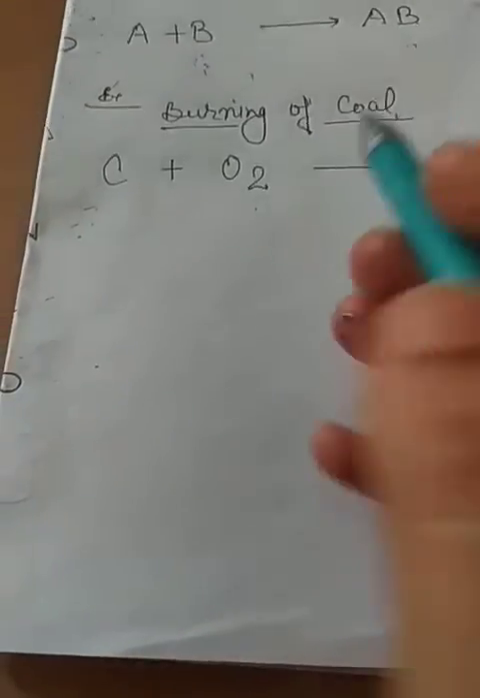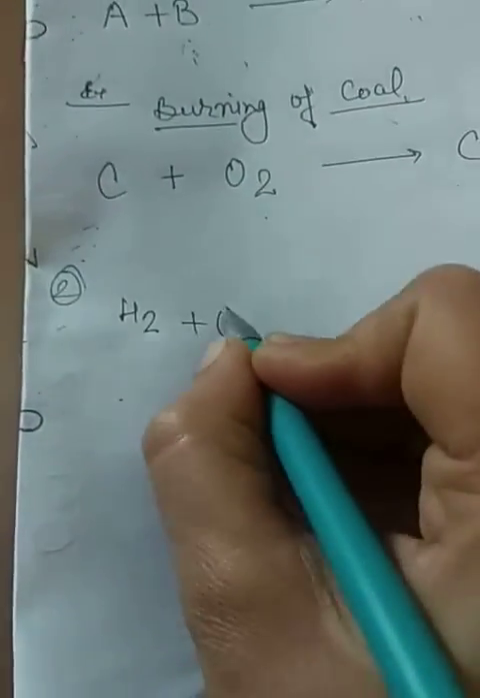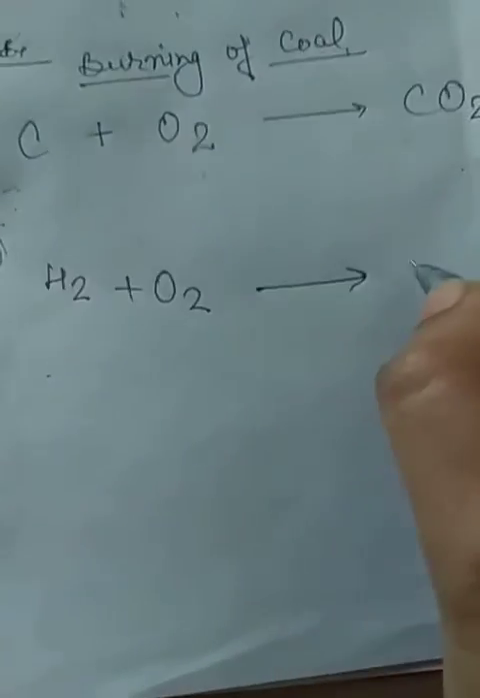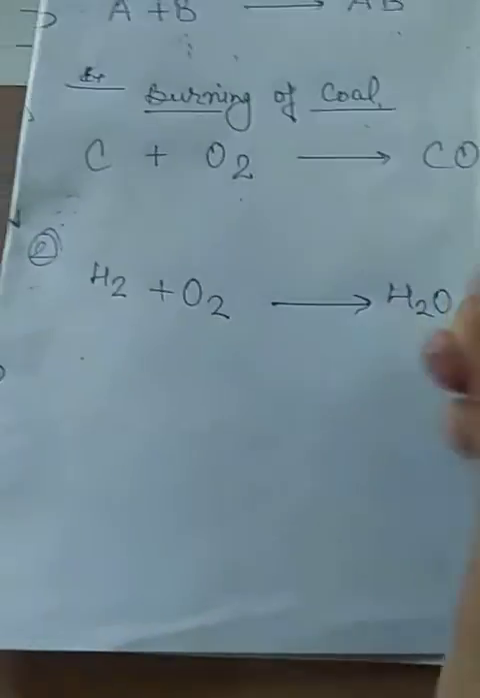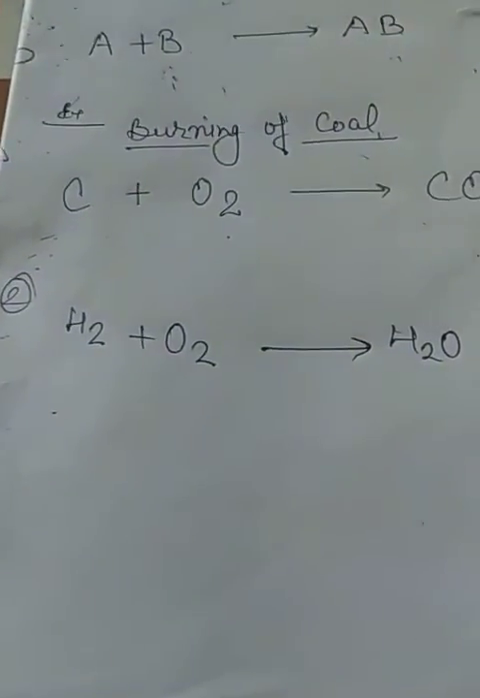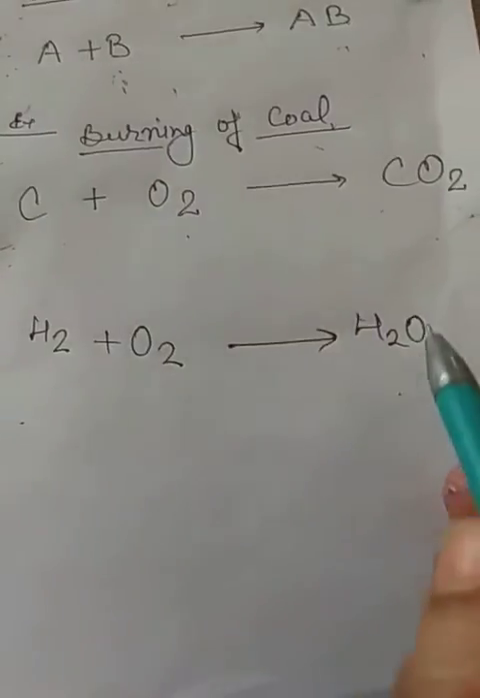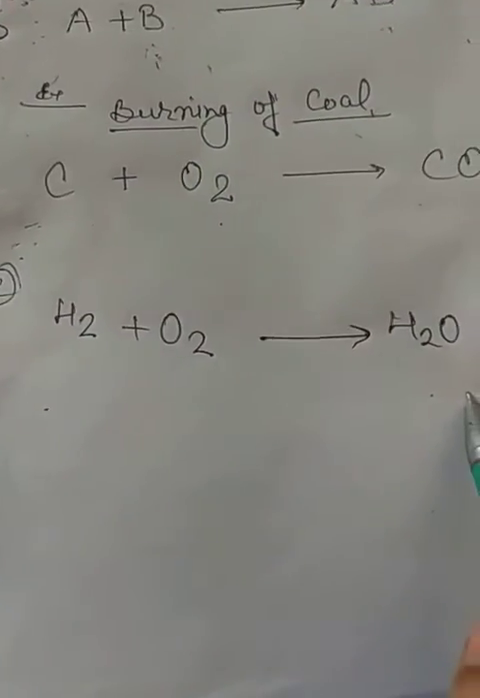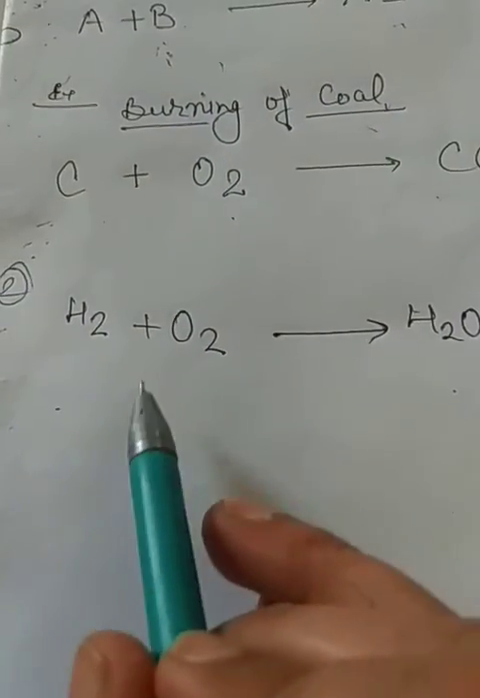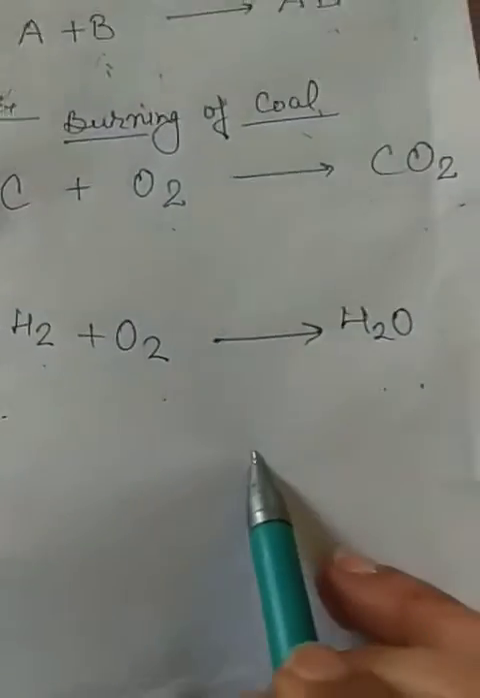Let's take one more example: formation of water from hydrogen plus oxygen. Formation of water, H2O, from the combination of hydrogen and oxygen. So here you can see water is formed, which means a single product is formed by the combination of two reactants, hydrogen and oxygen. So this reaction is also called a combination reaction.